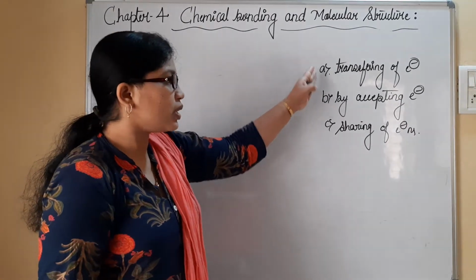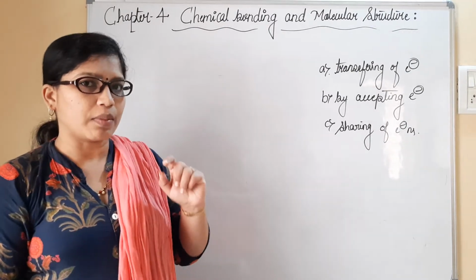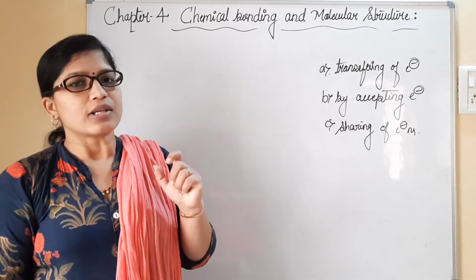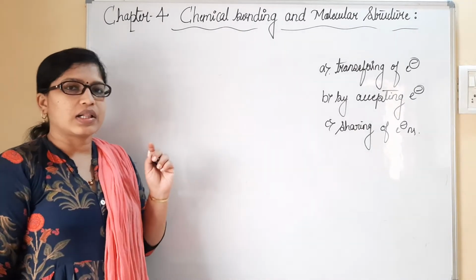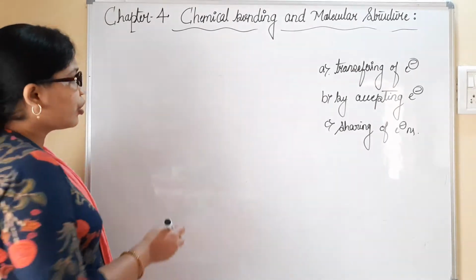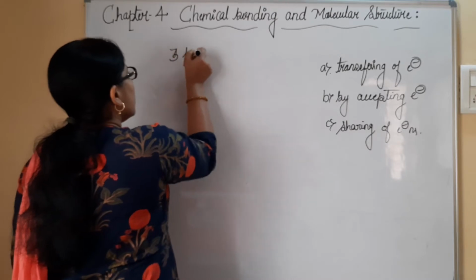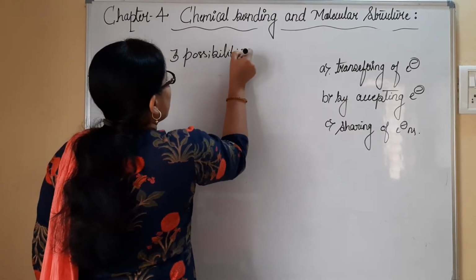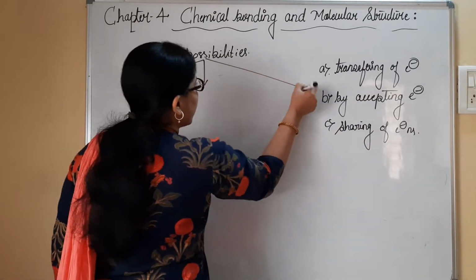Based on these 3 criteria I have written, we have mainly 3 possibilities of chemical bond. They are referred to as bonds. I will explain each and everything by considering examples. In order to understand the octet, there are mainly 3 possibilities. So what are those 3 possibilities? We'll understand them here one by one.